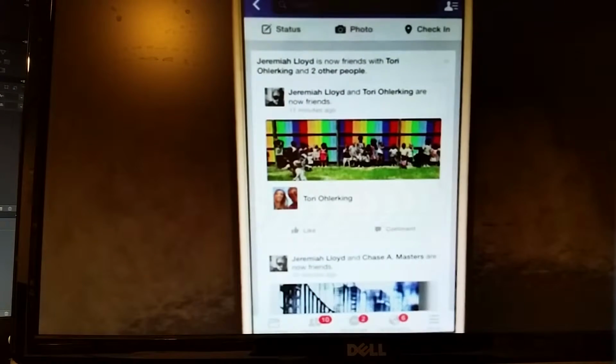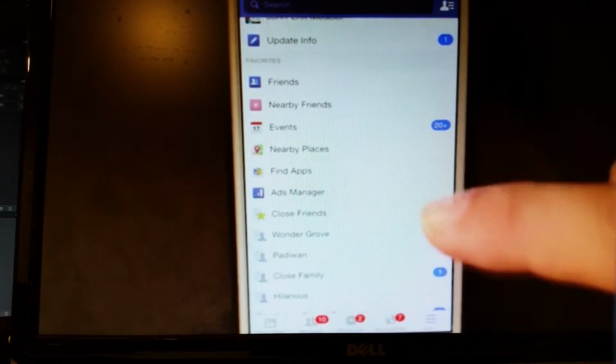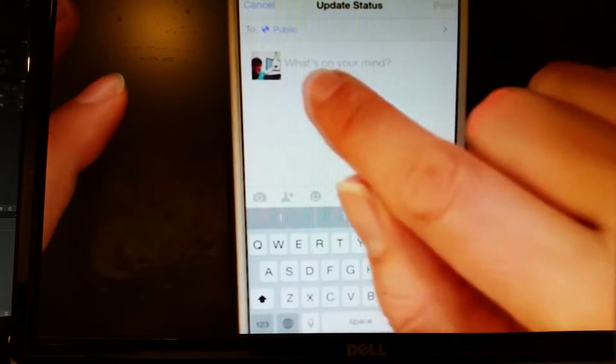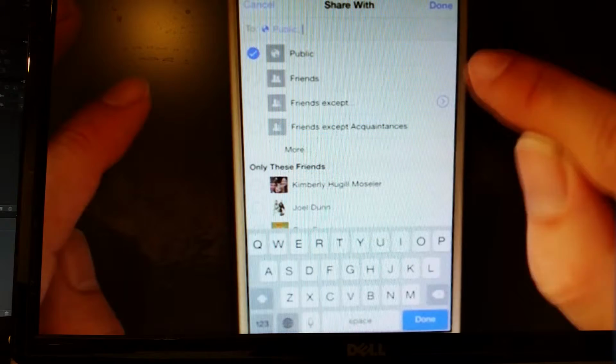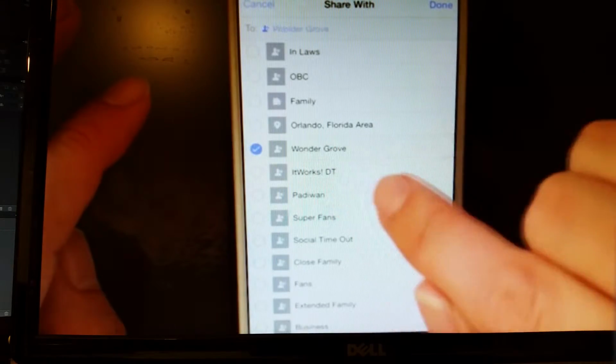What is fantastic is that it's like I only have 5 friends on Facebook. So if I go over to more, that allows me to see the list that I've put into favorites. What this allows me to do is, if I go to write a status and it says right now that it's too public, I can change this setting and say, I want it to go to just these people.